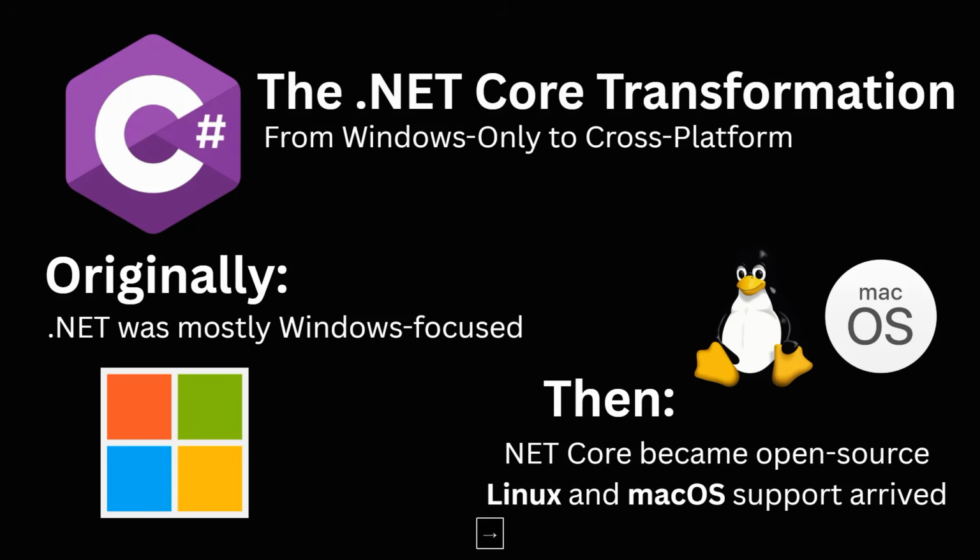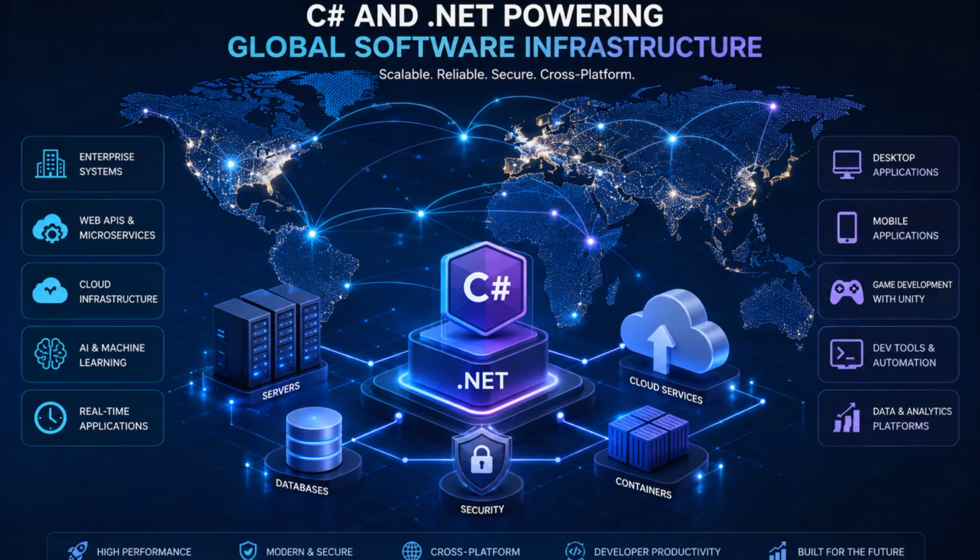At the same time, the .NET ecosystem itself evolved dramatically. Originally, it was tied mostly to Windows, as it's Microsoft, right? So .NET eventually became fully open source and cross-platform through .NET Core. Then in 2020, Microsoft unified the ecosystem into modern .NET. That's why I told you it was called .NET Core before. From 2020 onward, it's called .NET. And I don't want this introduction to be that long, so I'm going to wrap it up here.